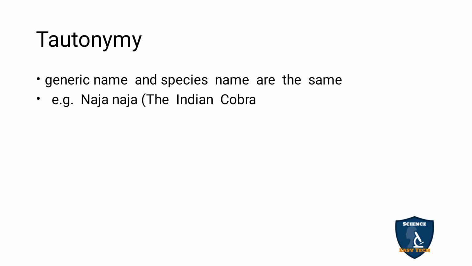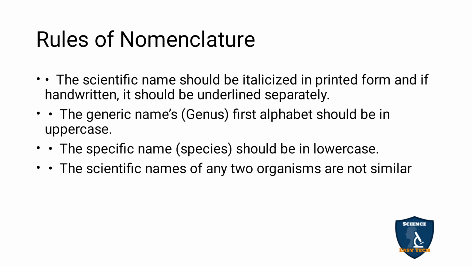The tautonym has the same generic name and the same species name. Here Naja is the generic name and naja is the specific name. When it comes like this, it is called a tautonym. Example, Naja naja, Indian cobra. They may ask in 2 marks: What is a tautonym? Give an example.